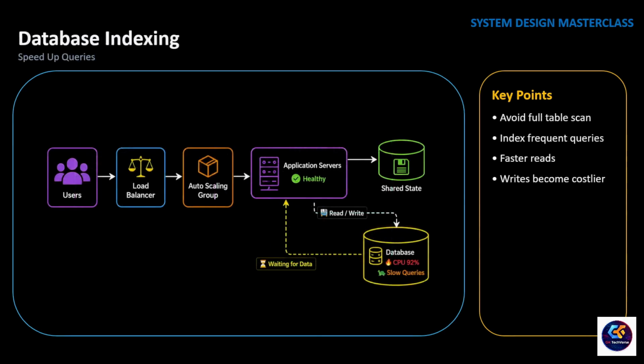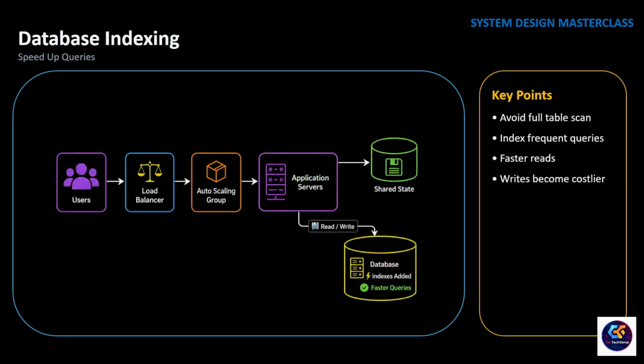Imagine your orders table has just a few hundred records. Finding one order is easy. Now imagine the same table has 100 million orders. A user searches for an order ID. Without an index, the database may have to scan row after row until it finds the matching record. As the table grows, queries become slower, response time increases, and every application server starts waiting for the database. The solution is not adding another database. The first solution is much simpler.